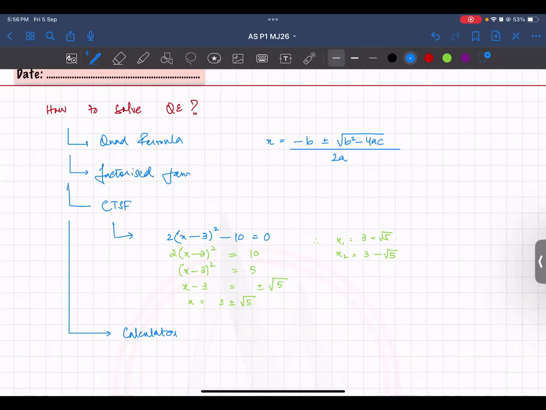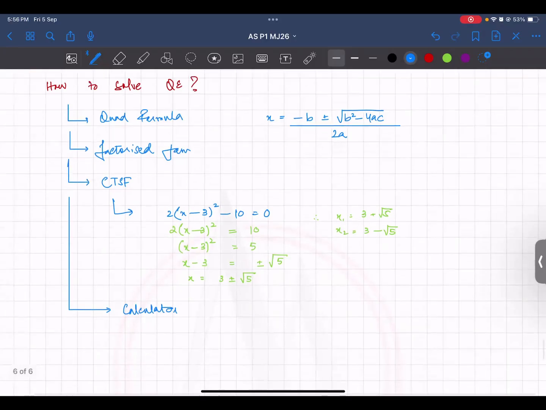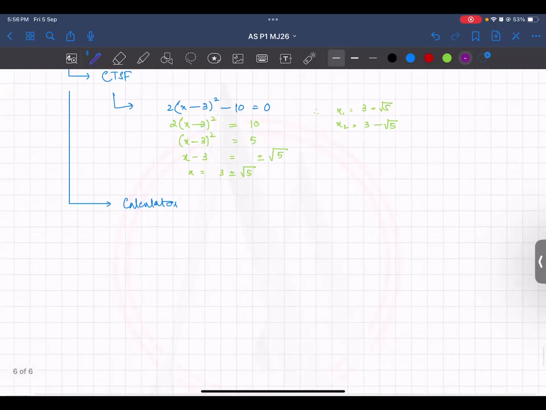Do you have scientific calculators? Everyone should have this. Hmm, I'll give you a question. x square minus 4x minus 20 is equal to 0. How do you solve this?